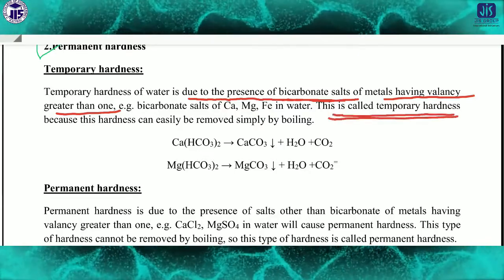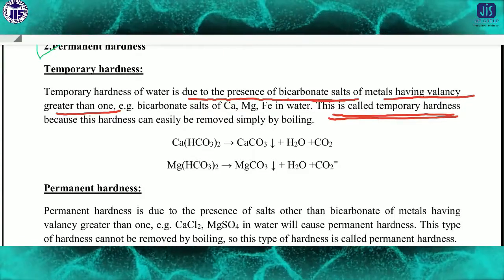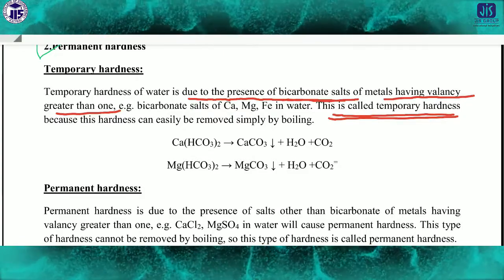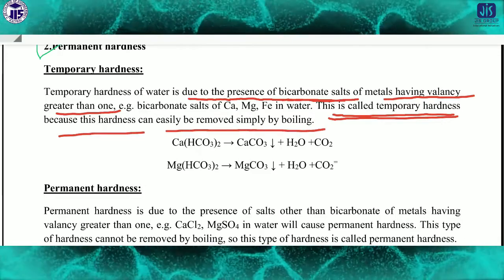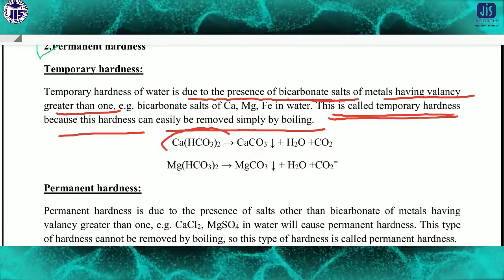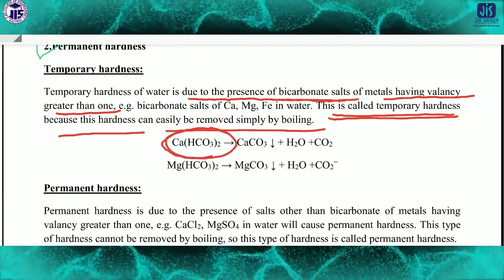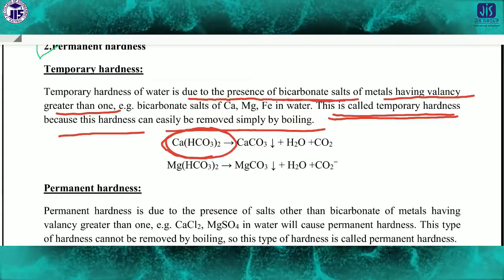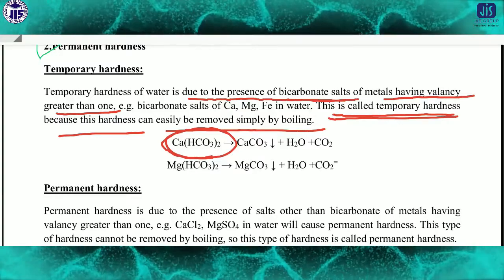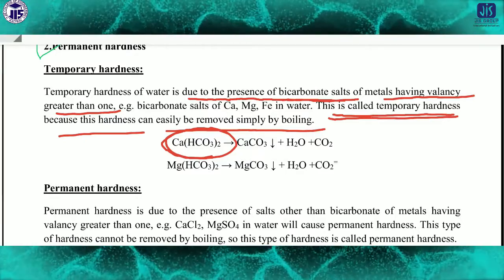Why temporary, I will explain later: you can remove it very simply by boiling. So, like calcium bicarbonate, only the bicarbonate ion, with either calcium bicarbonate or magnesium bicarbonate, these two salts are mainly responsible for temporary hardness.